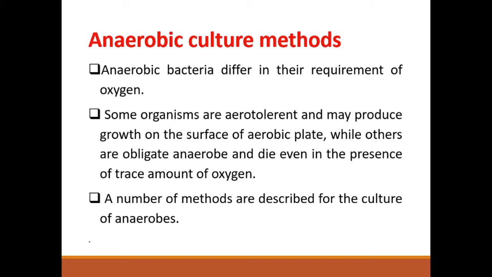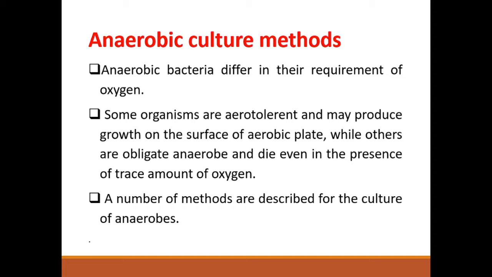So the complete absence of oxygen is required to grow or to isolate such bacteria. While others are aerotolerant. They can tolerate the presence of oxygen. Oxygen is not a problem for them, but they prefer to grow under anaerobic conditions.